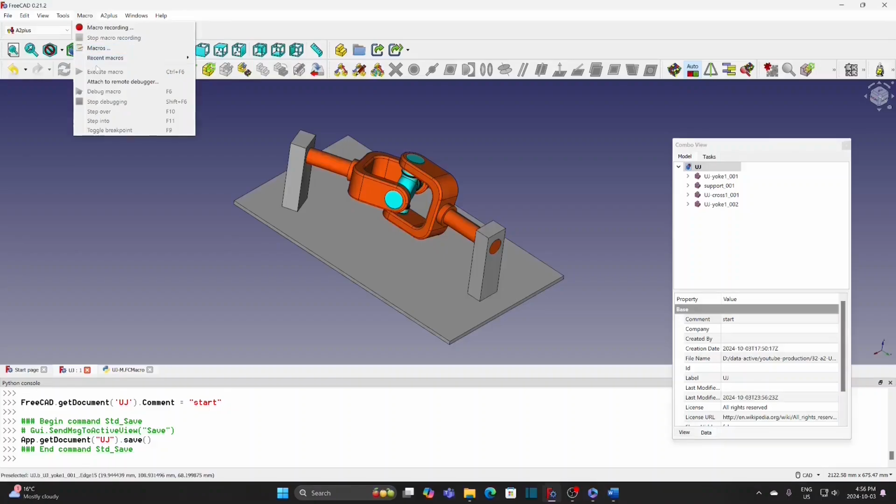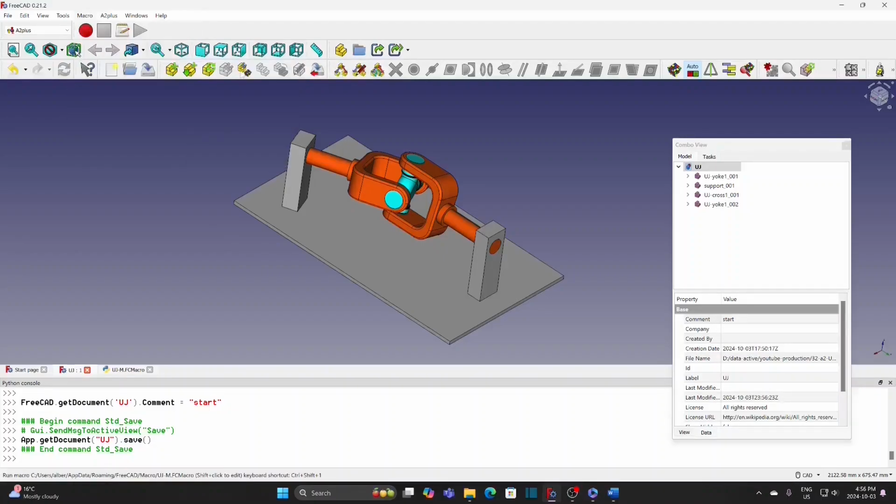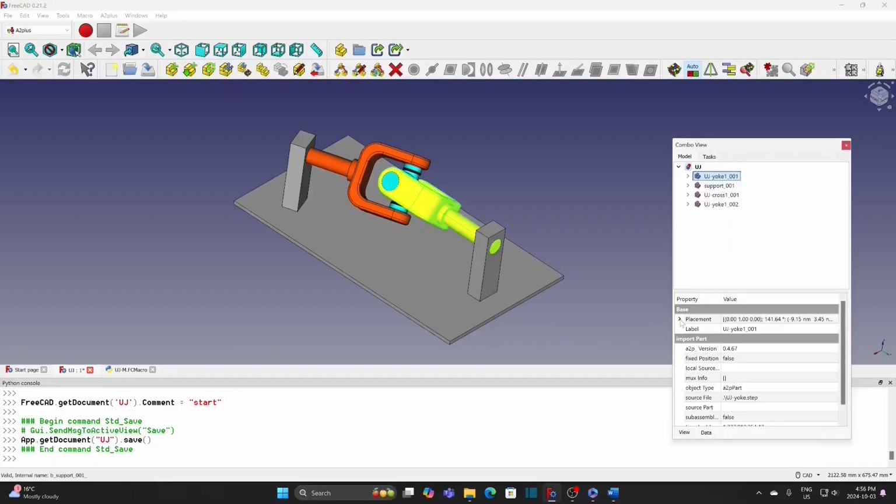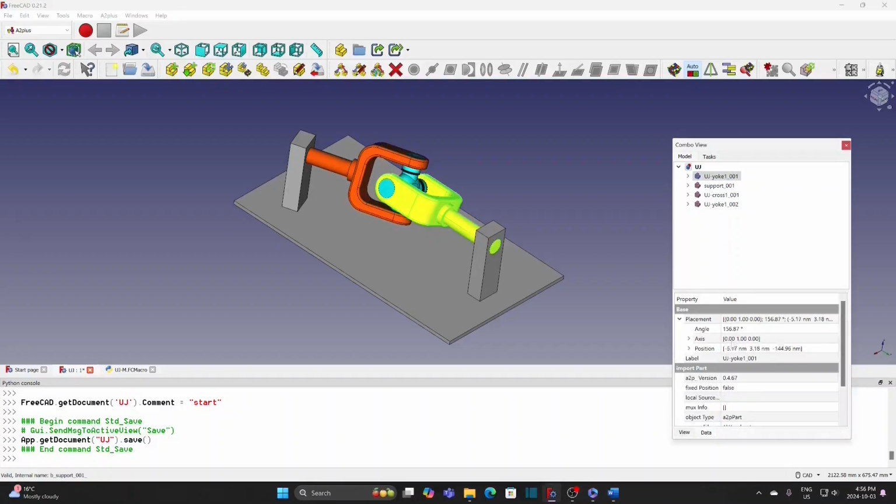Run the macro UJM. The universal joint is rotating now. You can see the position of the yoke is not exactly 0, but it is really close.